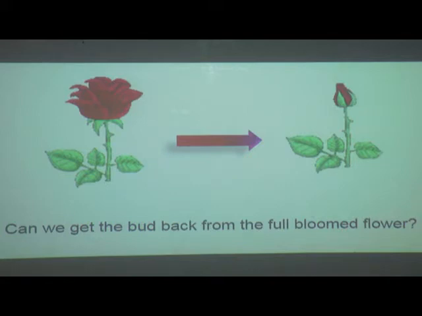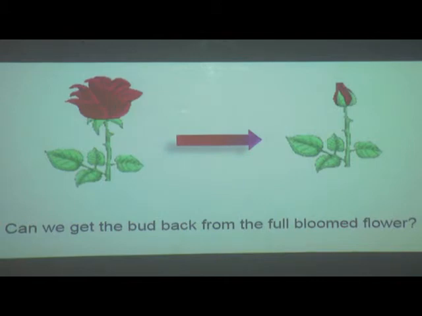It means we cannot get the original form of the substance. Irreversible change is that in which the change is permanent, and we do not get back the original substance even after reversing the cause of change.